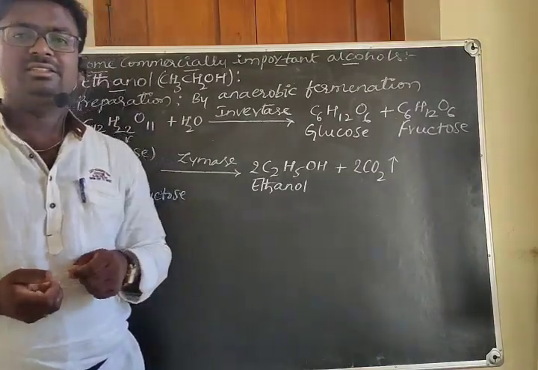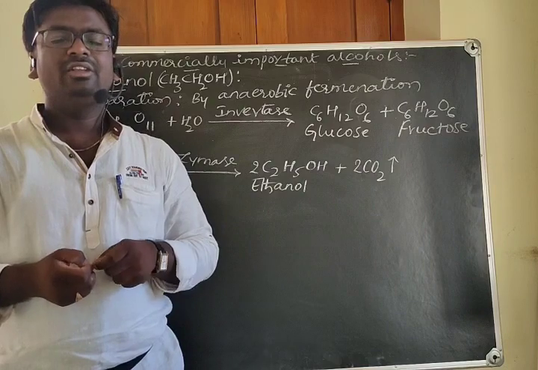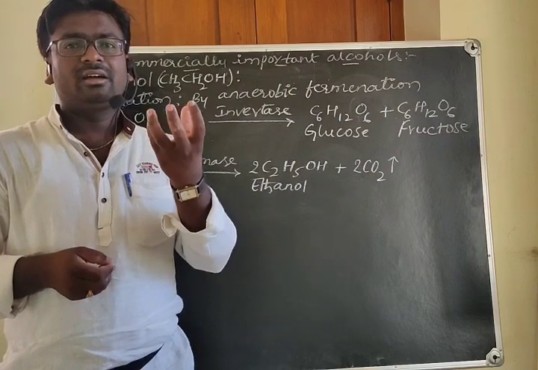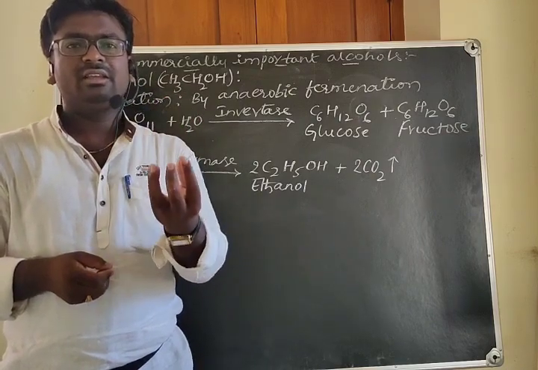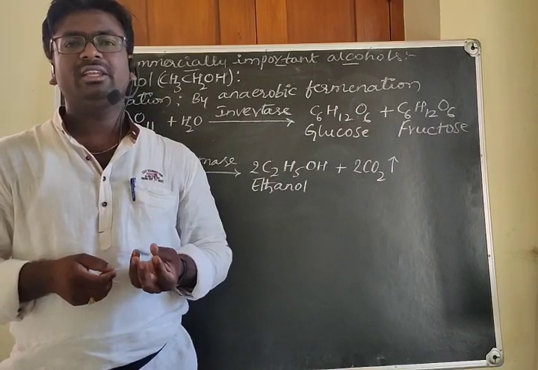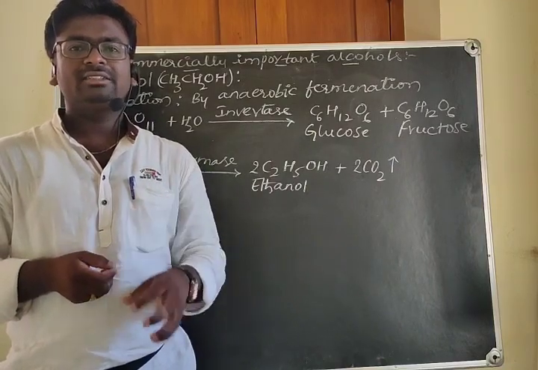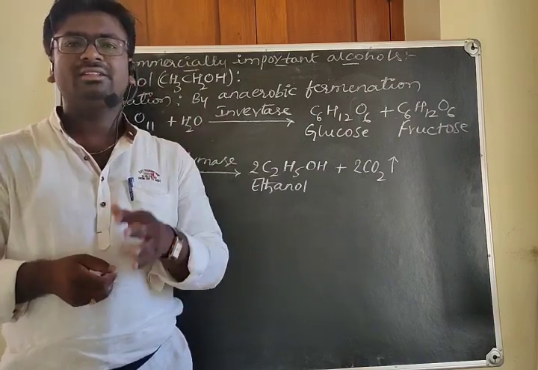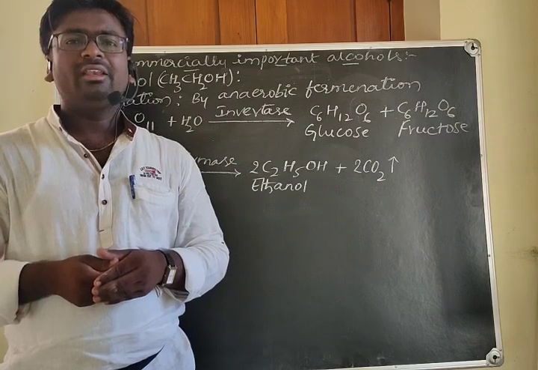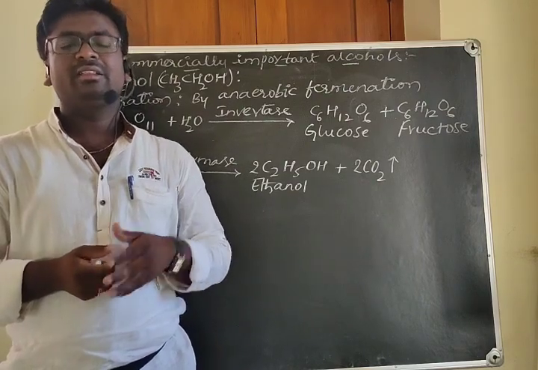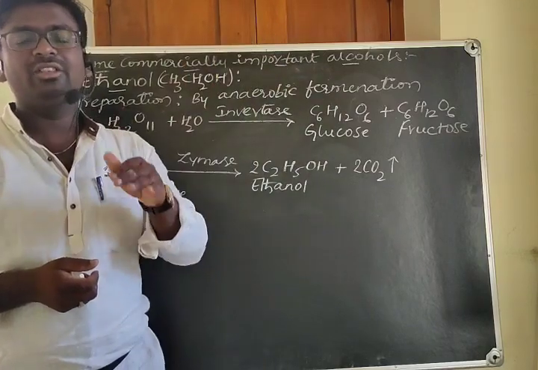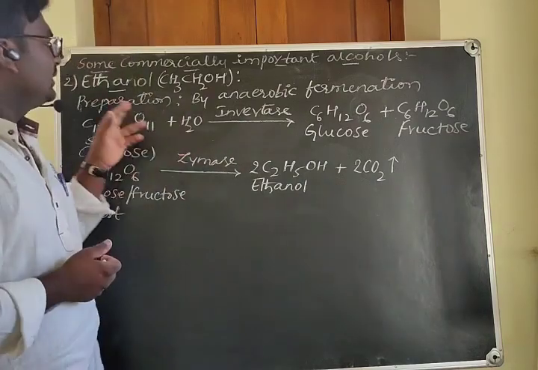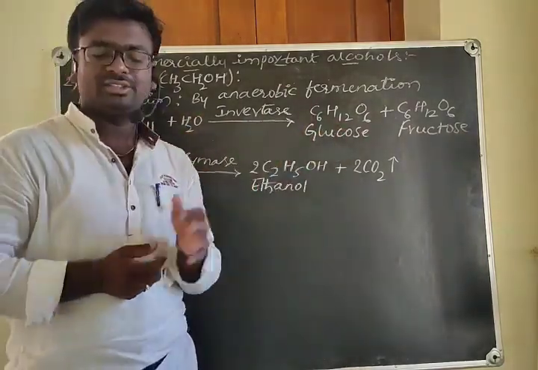Okay. The yeast is a powder-like material which is naturally available, and it can be seen on the outer surface of the fruits. For example, if you take a grape, on the grape as it ripens, there will be formation of yeast on that surface of the grape. When you crush the grapes, that yeast comes into contact with the sugar content present within the fruit, and that initiates this process.